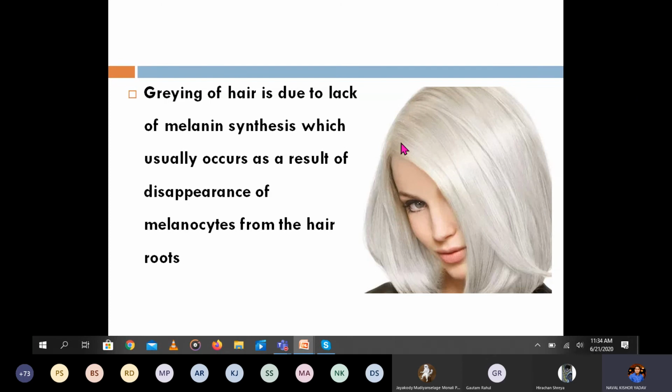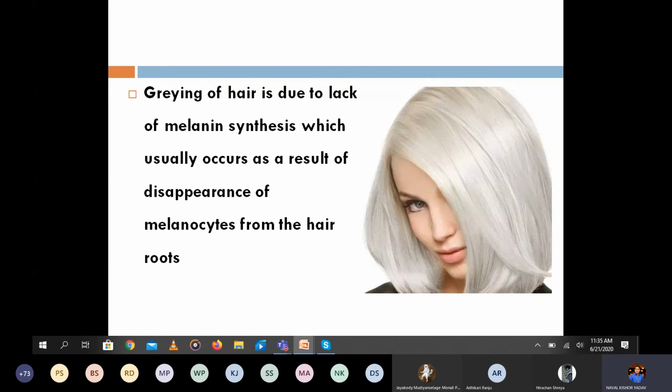Even gray hair is due to the lack of melanin. In foreign countries, girls and boys both have gray hair. So this is also due to the deficiency of melanin, with disappearance of melanocytes from the skin roots. Even in our aged people, the hair color will become white. That is due to the decrease in the number of melanocytes and decrease in the synthesis of melanin. Due to that, the hair becomes white, or you can say gray hair is present. That is due to the deficiency of melanocytes in aged individuals.